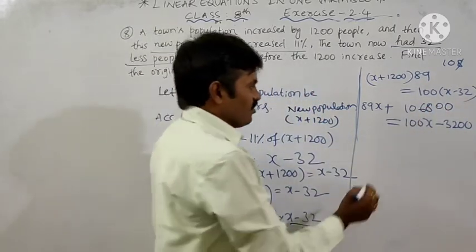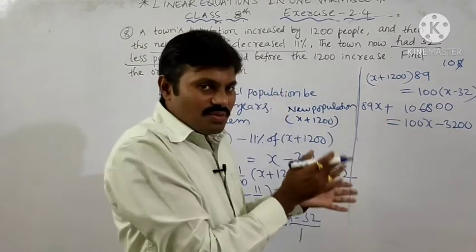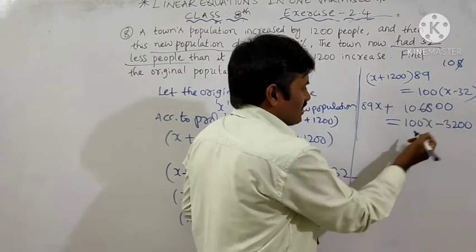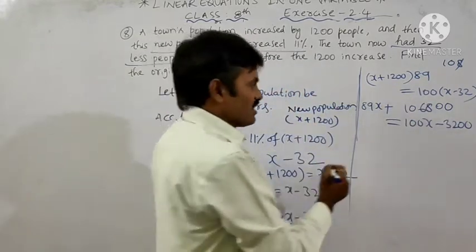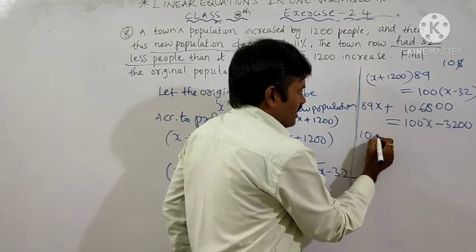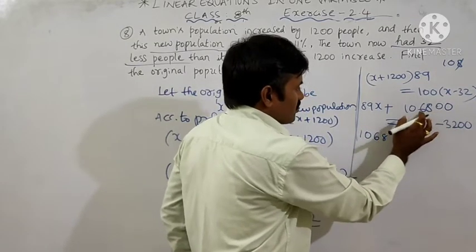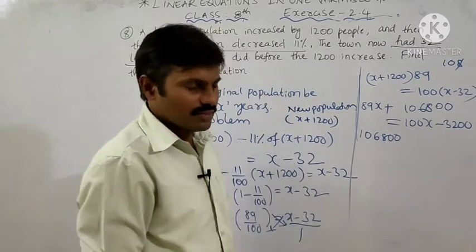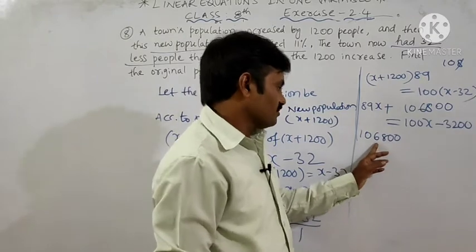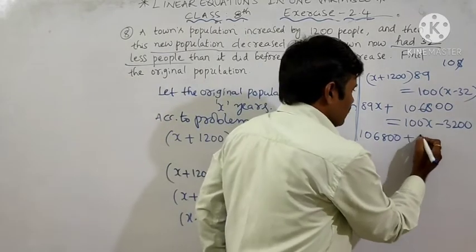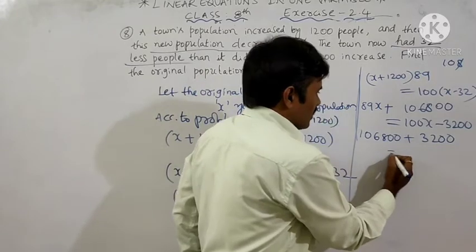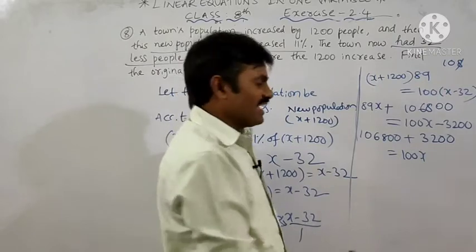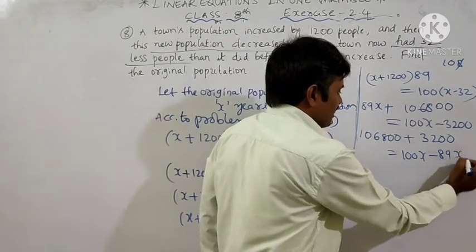Okay, clear? Now better by transposing variables to one side and constants to the other side, shift 89x to the right hand side and minus 3200 to the left hand side. Then it becomes 1,06,800 plus 3,200 is equal to 100x. Keep it as it is, and we are sending 89x to the right hand side, minus 89x.